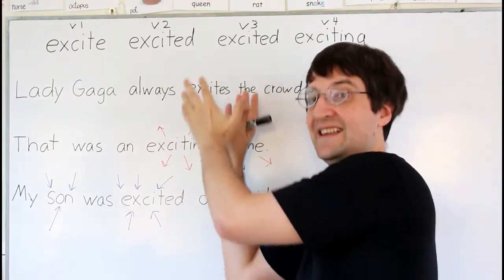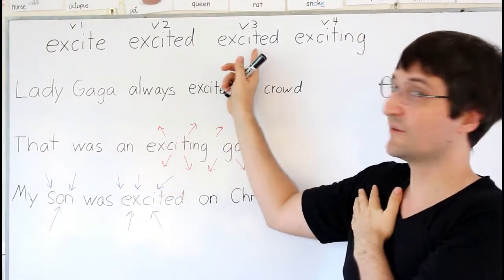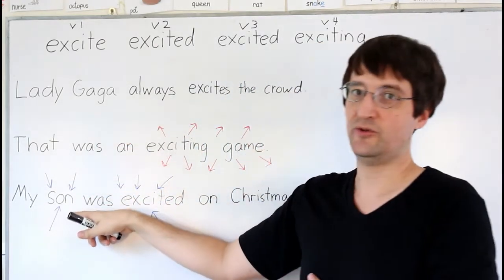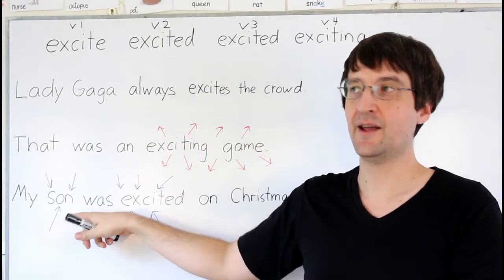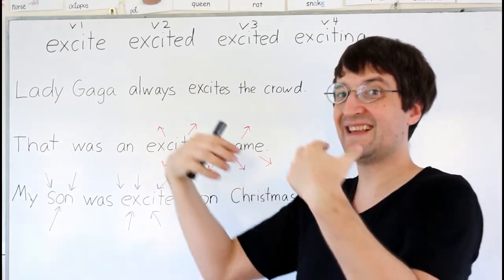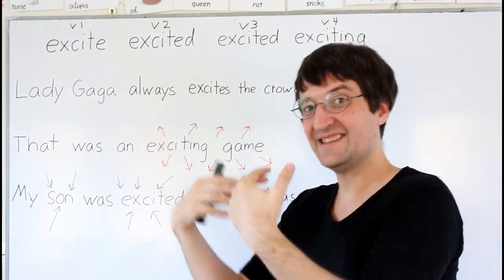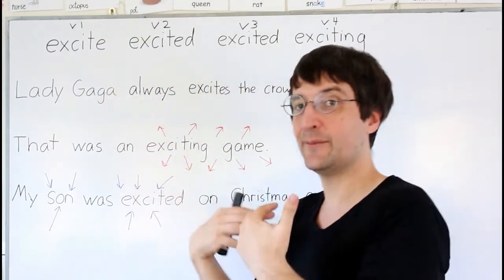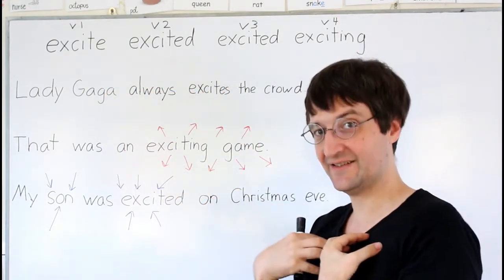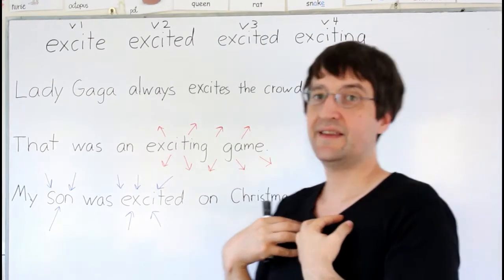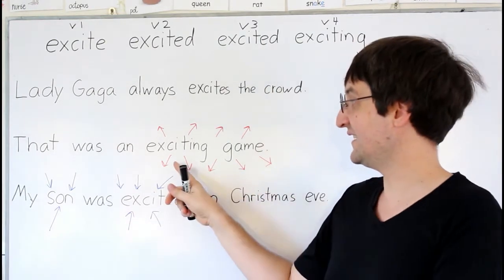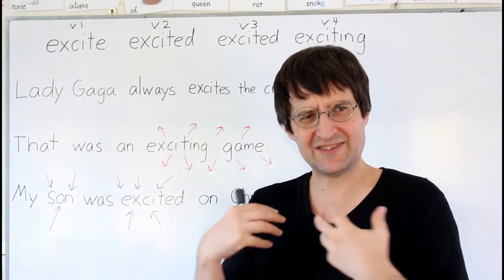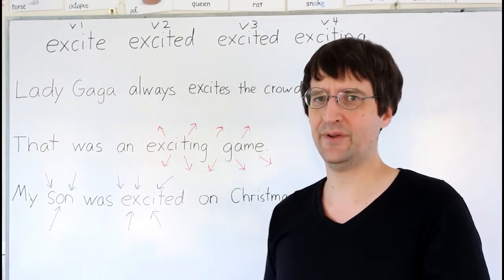It is exciting you. Here, when you use the verb 3, the action is being done to the noun that it's describing. My son is excited. The excite verb energy is working its energy on him. He feels excited. Now, if you switched them and said an excited game, that would mean that the game was feeling excited, which can't happen.